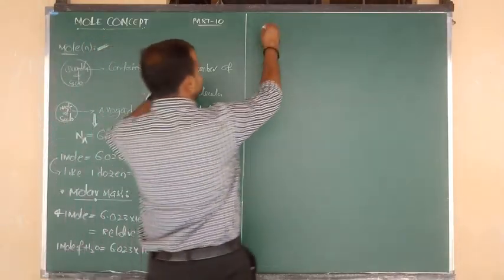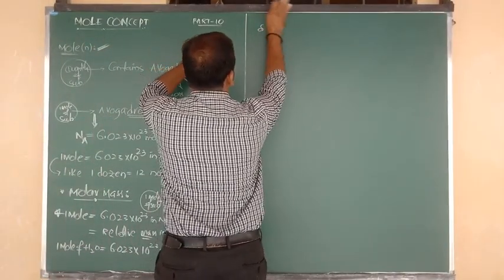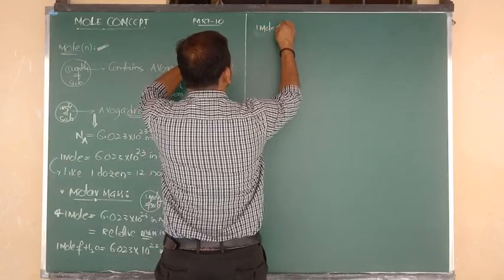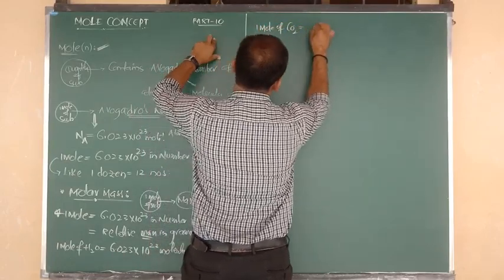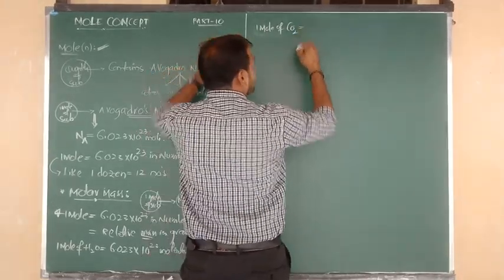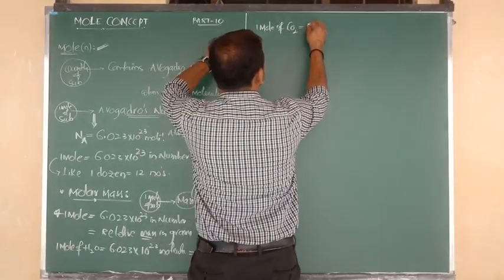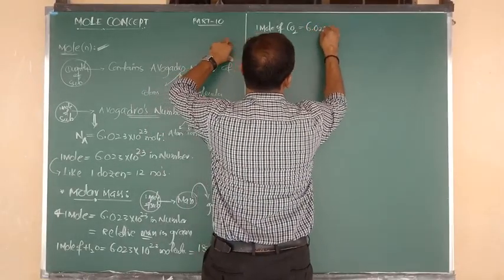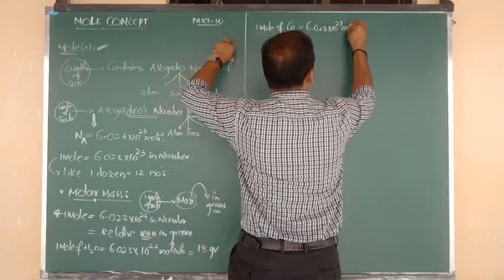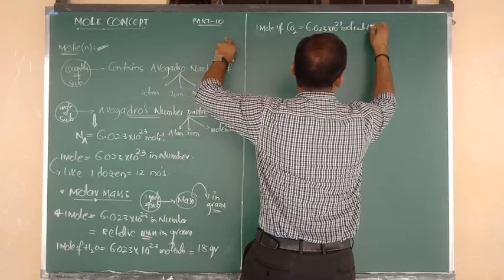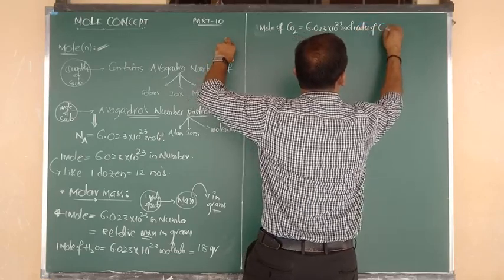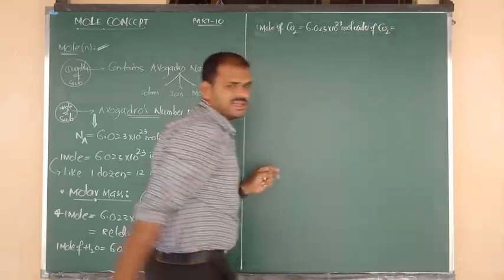One more example I am going to derive. First suppose 1 mole of CO2. What is meant by 1 mole of CO2? 1 mole of carbon dioxide. Every 1 mole, whatever the substance may be, should contain Avogadro's number of particles. So what is Avogadro's number? 6.023 into 10 to the power of 23 molecules of CO2 will be present.